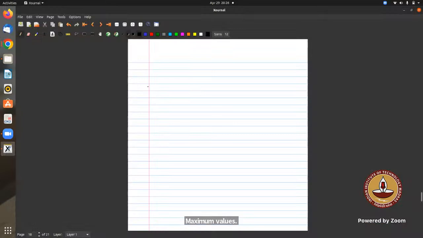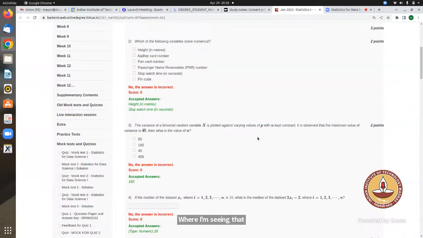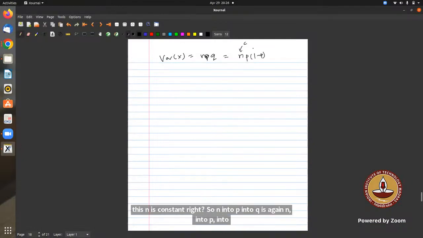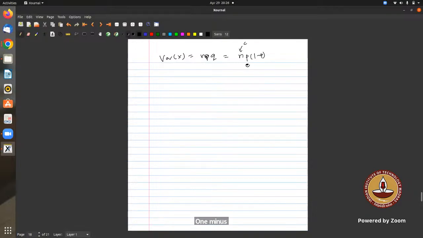So what is the variance of x? n into p into q, which is n into p into 1 minus p. Here variance is maximum, and n is constant, right? So n is constant, and the only variable is p, right? And if I wanted to find the maximum of variance, how to find it?